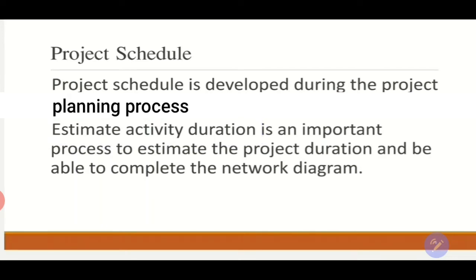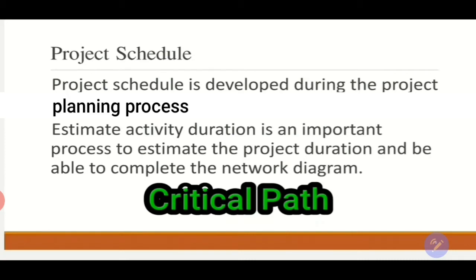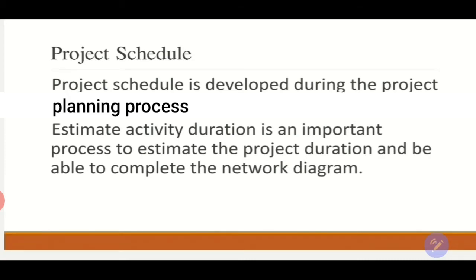The network diagram, as a process, is where we sequence the activities, and after sequencing the activities, we need to estimate the activities duration in order to complete the network diagram, and then later on we will know the project duration by calculating the critical path. And definitely we can utilize the network diagram for other activities as well, such as determining the floats or knowing the critical path activities and the non-critical path activities.